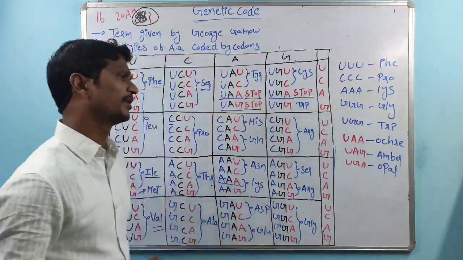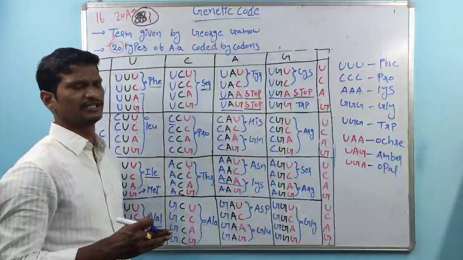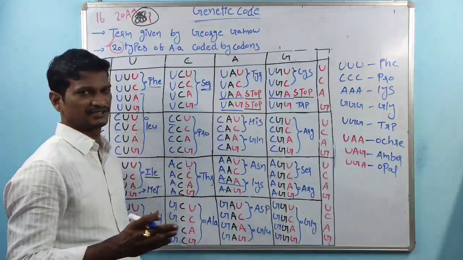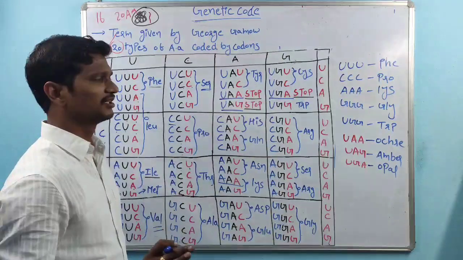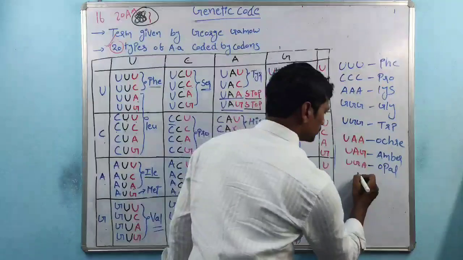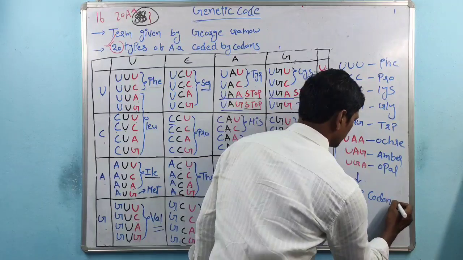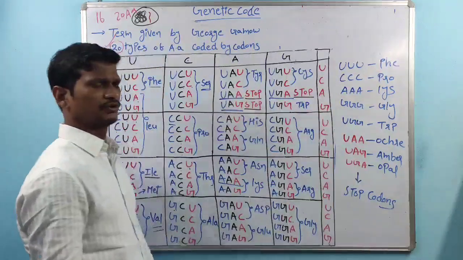UGA is called opal. So these 3 codons do not code for amino acids. These are nonsense codons, also called stop codons, right?